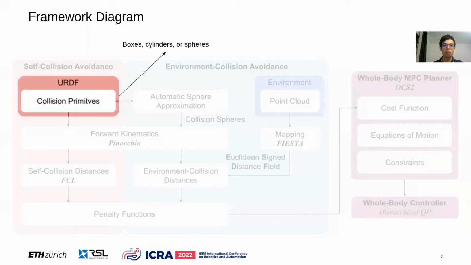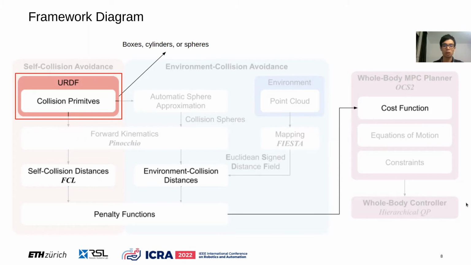By simply providing the robot URDF with collision primitives, both self-collision and environment collision distances can be computed. The cost function of the MPC planner is then augmented with penalties on all the collision distances. The sole dependency on the robot's URDF makes it easy for our framework to generalize over various systems.